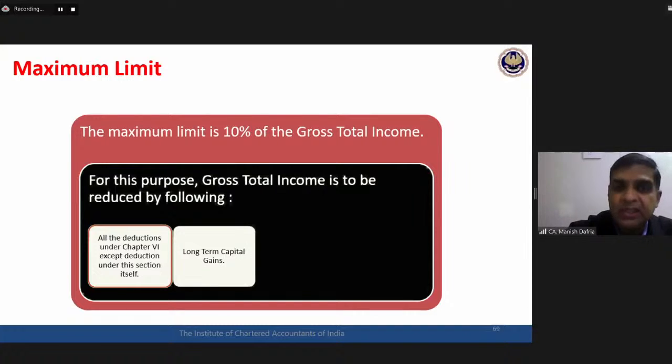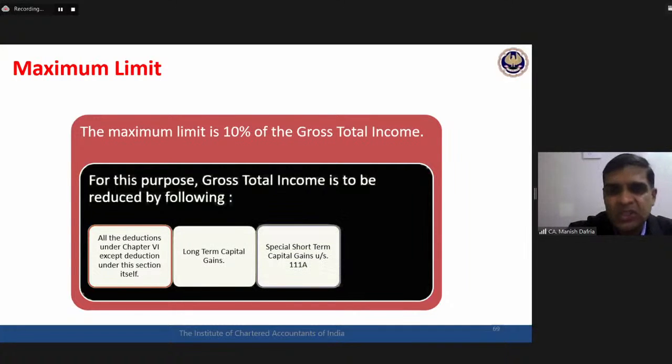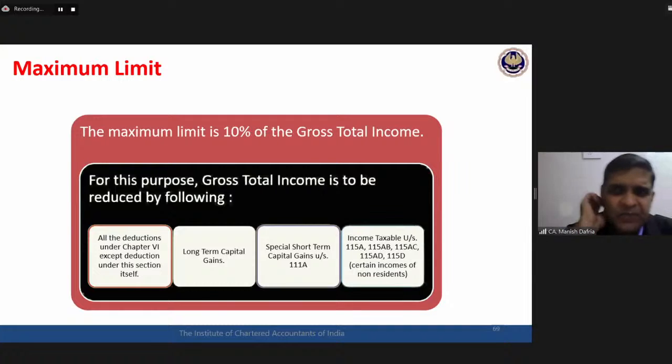GTI does not include here long-term capital gains. GTI does not include here short-term capital gain covered under section 111A, that is STT paid short-term capital gain. And GTI also does not include all the income which is taxable at special rates, section 115A, 115AB, all these special rates income. Excluding all these incomes, after all deductions under chapter 6 except 80G, whatever is my income, that will be treated as gross total income. Maximum 10% of that gross total income is the donation which I can give to category 3 and category 4 kind of organizations.